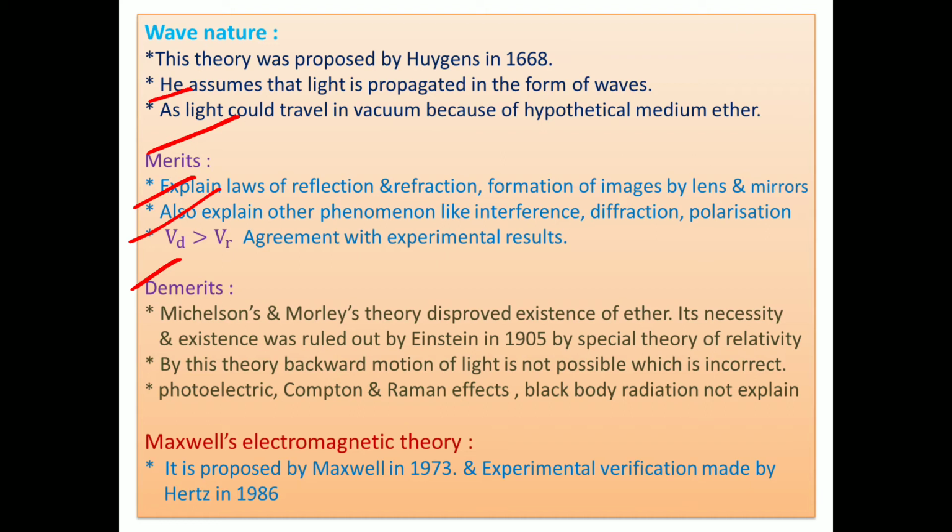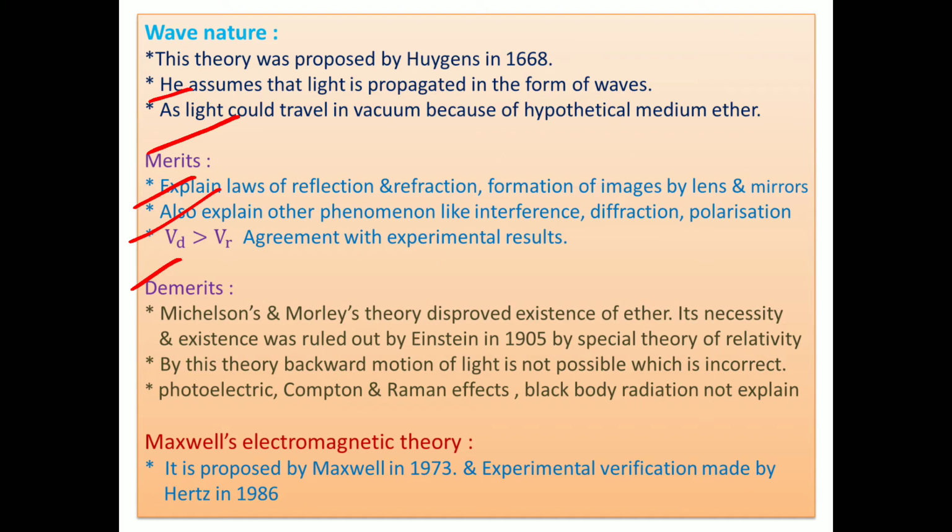Thereafter we discuss the merits of the Huygens wave theory. According to Michelson and Morley, the experiments disproved the existence of ether. Michelson and Morley performed so many experiments to discover the ether, and thereafter they concluded that such a material is not present. The necessity and existence of ether was also ruled out by Einstein in 1905 by suggesting the special theory of relativity. And thereafter another drawback is also there.